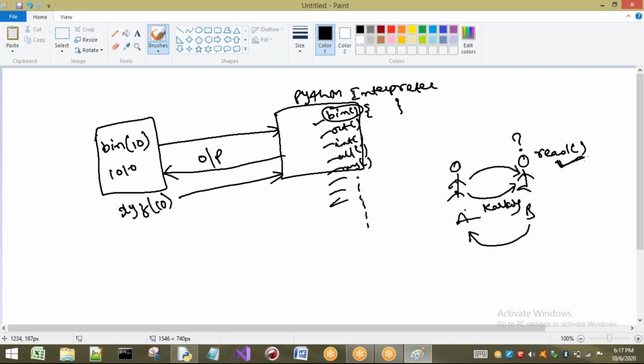Like he executed the read function, in the same way he can execute the carking function if he had it, but he doesn't know what is meant by the carking function. So what will he do? He will throw a message to A that I don't know what is meant by carking. That is not defined with me.